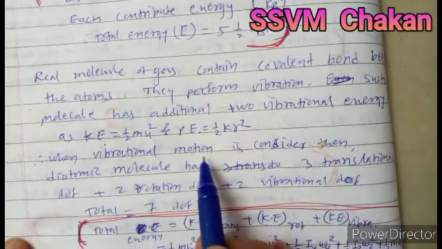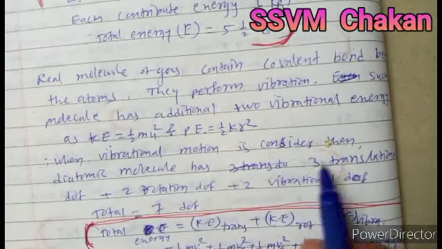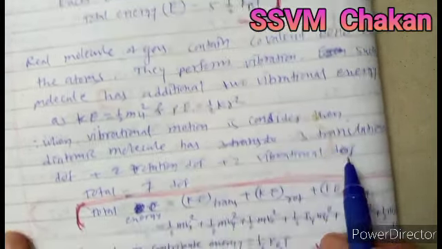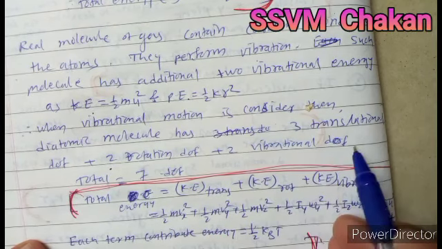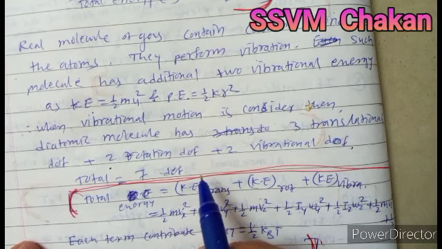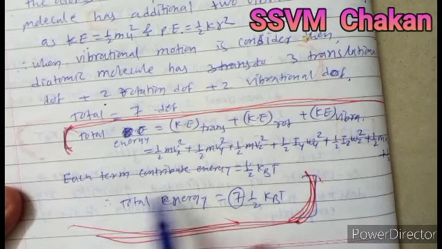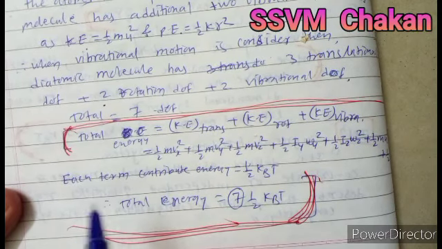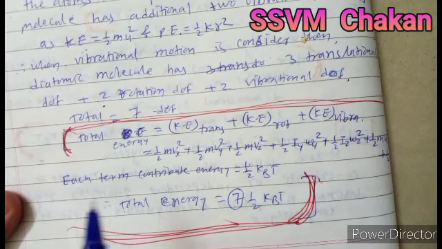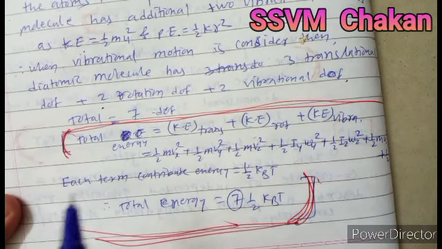When vibrational motion is considered, the diatomic molecule has 3 translational degrees of freedom, 2 rotational degrees of freedom and 2 vibrational degrees of freedom, a total of 7 degrees of freedom. That is also written in the red bracket. Whatever is written in the red brackets is extra information, not required for the examination.